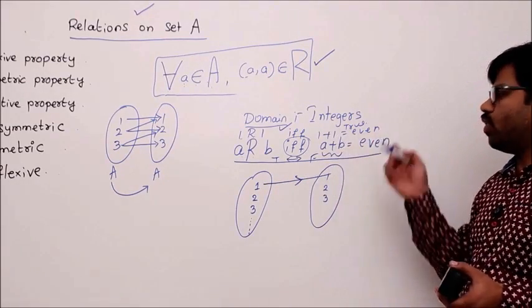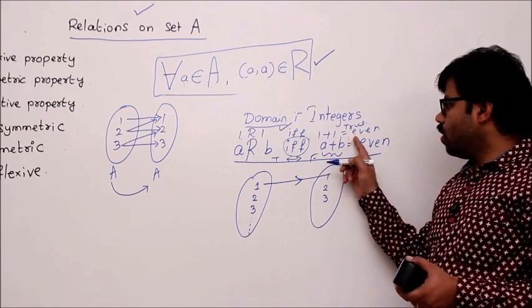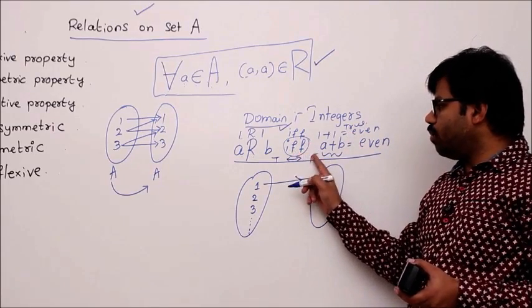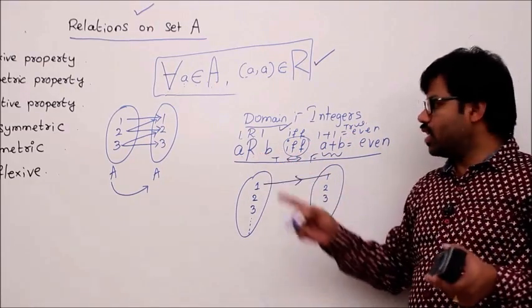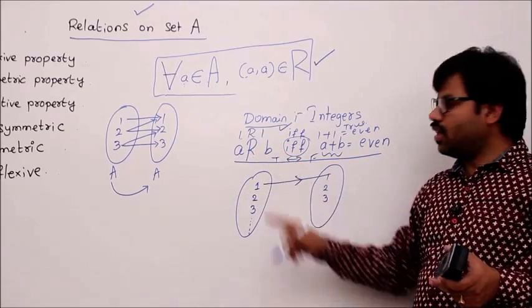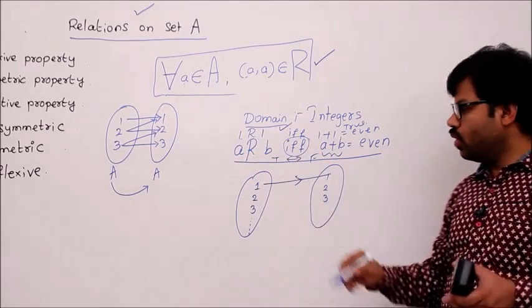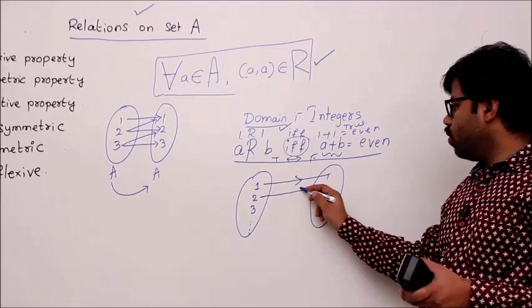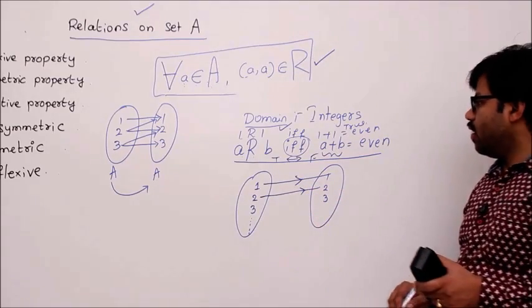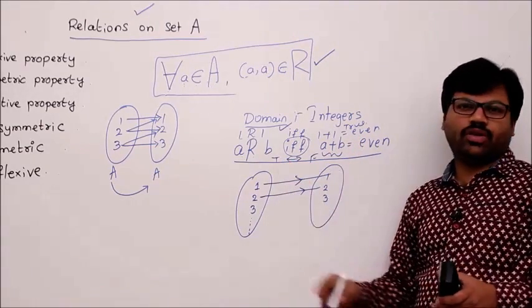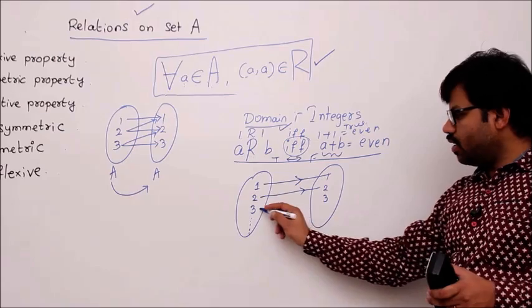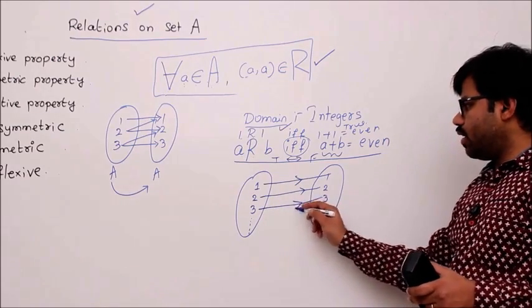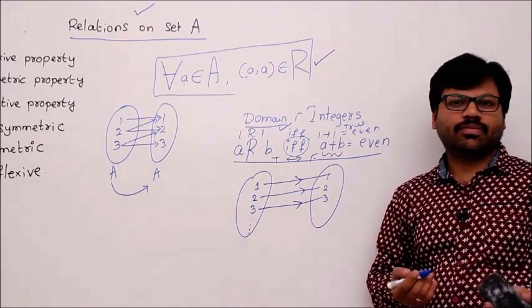Similarly, 2 plus 2 is equal to an even number. This is true. True double implication, true, only true. That's why this should be true. What is that? A related to B should be true. For that, 2 should be related to 2. In that way we can understand that whenever right is true, left should be true. If 3 plus 3 is even, 3 should be related to 3. That is what the definition says.